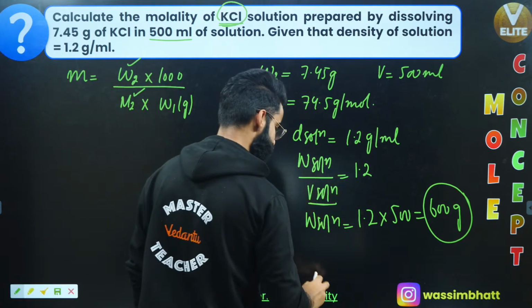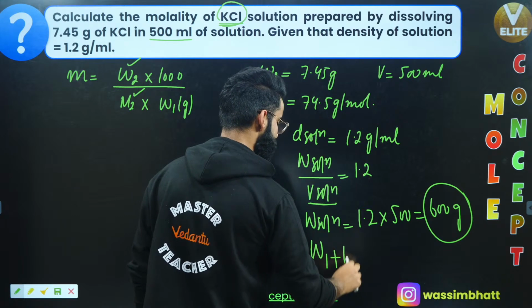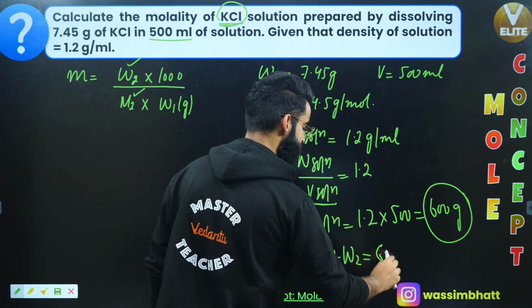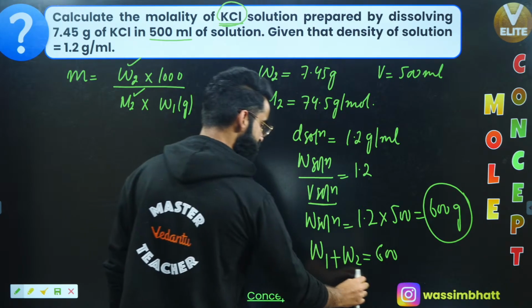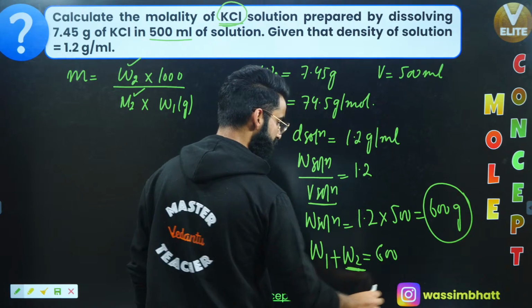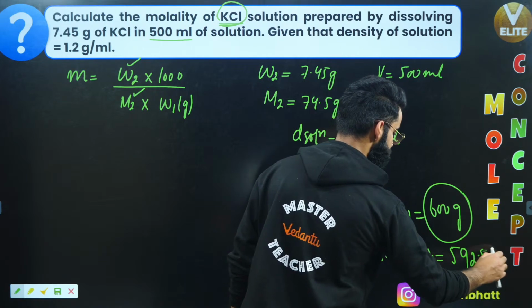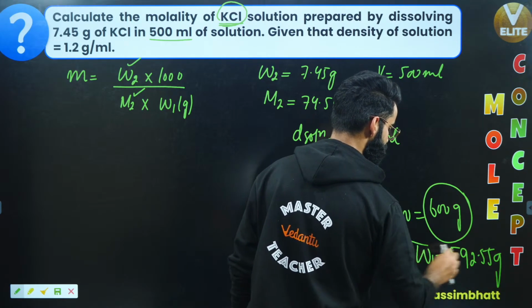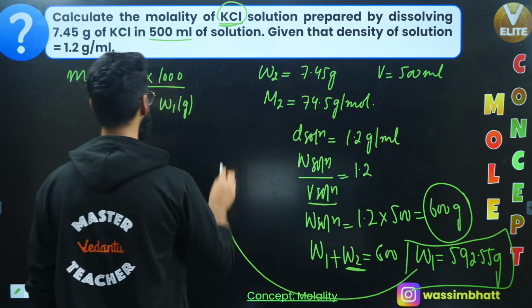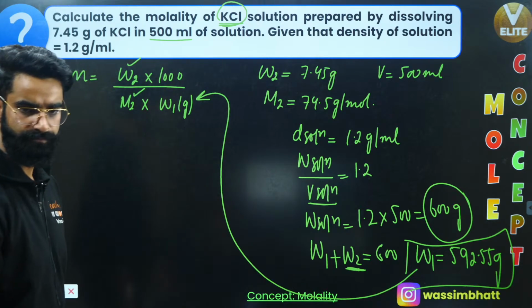So people, you got the mass of solution. Mass of solution is nothing but mass of solvent plus mass of solute. It is 600 grams, right? Mass of solute is given to us as 7.45. So you get the mass of solvent right here as 592.55 grams. So this is the mass of solvent which I need in this equation, right?